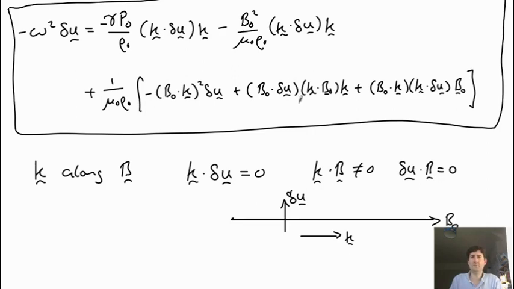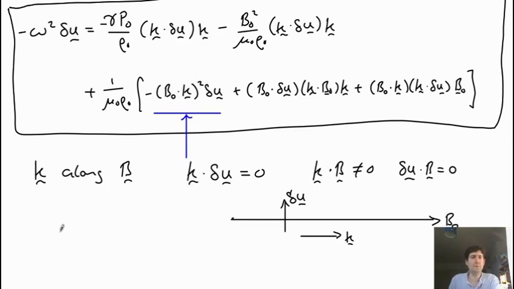This second term is 0 because you have delta u dot B here. And this term here is 0 because k dot delta u is 0. And same here, k dot delta u is 0. And so the only term that's left over is this term here, because all the other terms have gone to 0. And B is parallel to k, so this is just B naught squared times k squared.